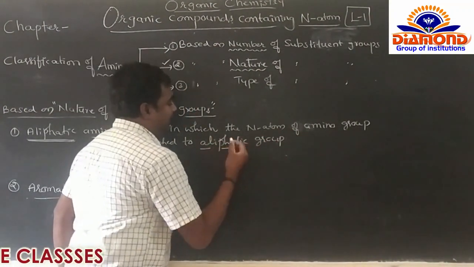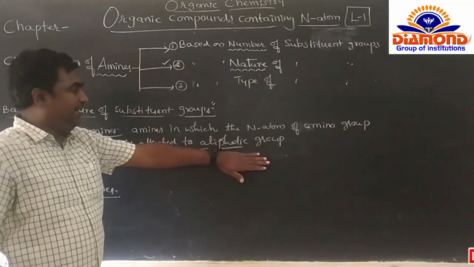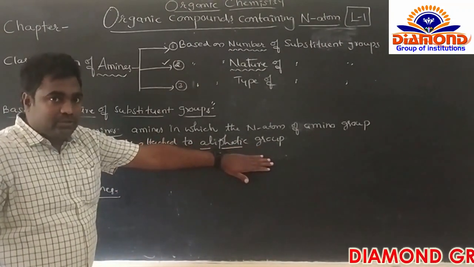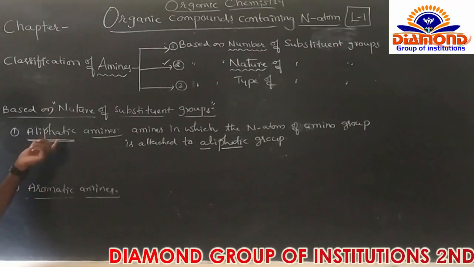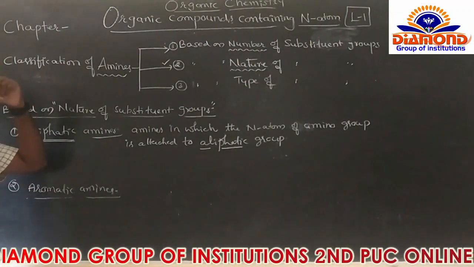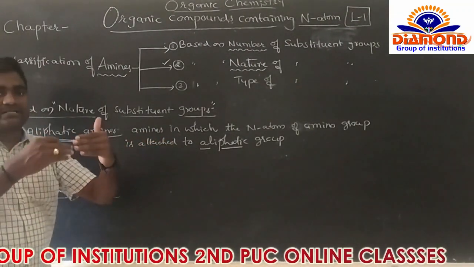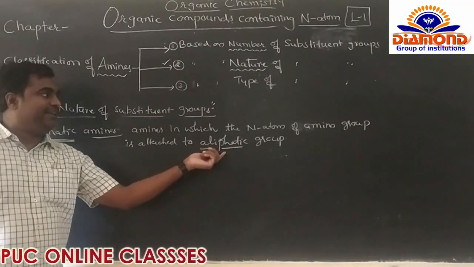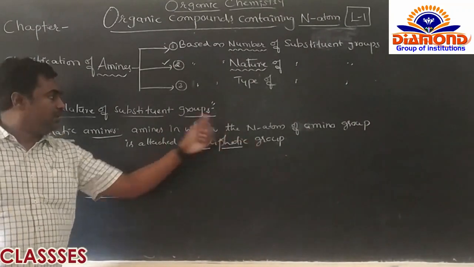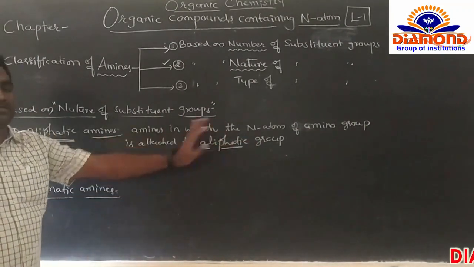So only aliphatic group को attach हो गए समझो, those amines are known as aliphatic amines. So इसमें aliphatic group बोलते तुमको फर्स्ट में आता है. So aliphatic मतलब straight chain compounds are called as aliphatic groups. So इसमें simply the alkyl groups.